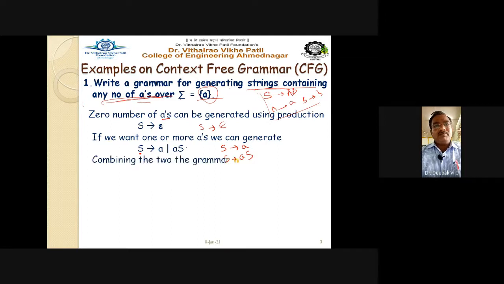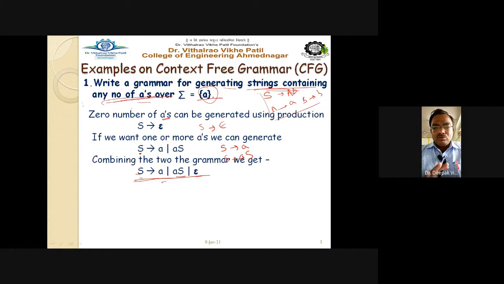So we can write, combining the rules, S gives us A, S also produces AS, and S also produces epsilon. So this particular grammar is written for the language. The language is defined like that. This particular language generates the strings containing any number of A.